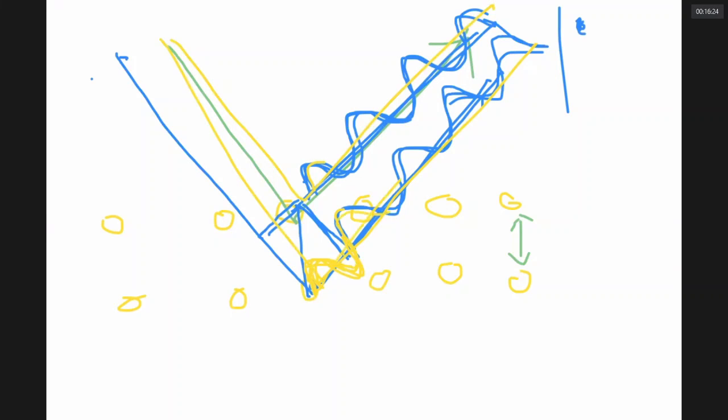Now, the extra distance traveled by the second X-ray must be equal to n lambda. Then only these two will be in phase. Two X-rays will be in phase only if the second X-ray travels a distance equal to n lambda. It can be 1 lambda, 2 lambda, 3 lambda. Don't you think so, sir?